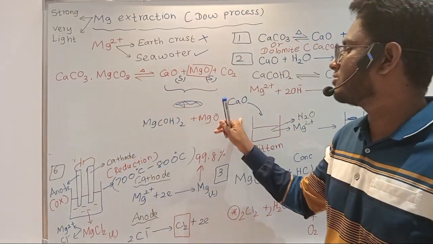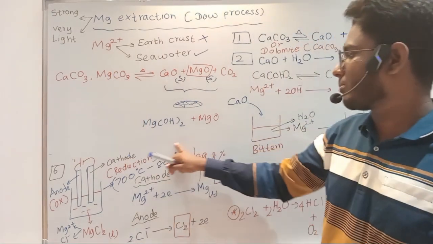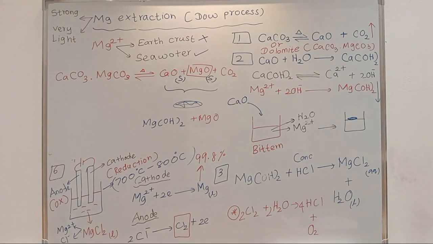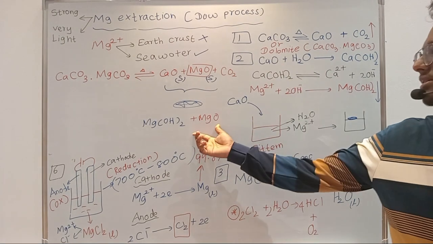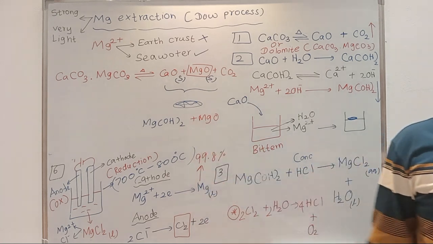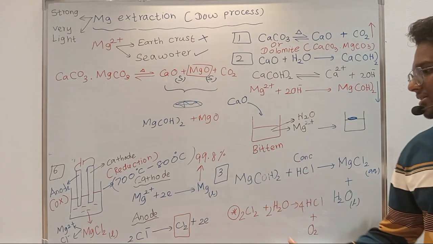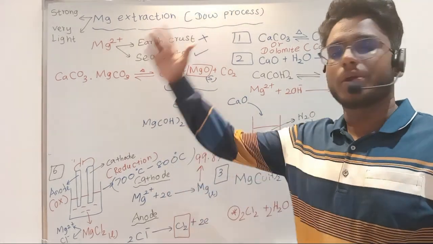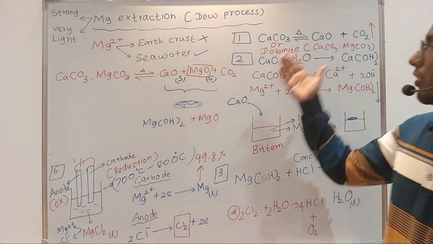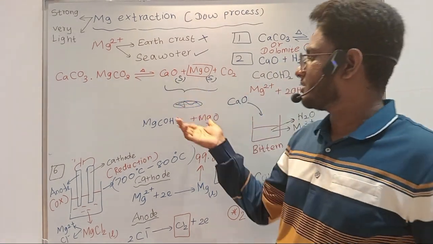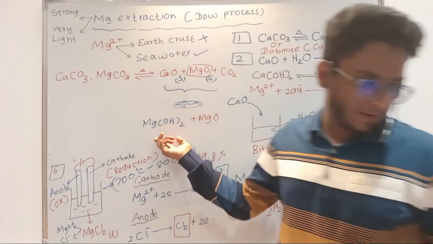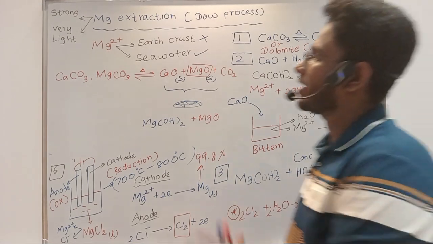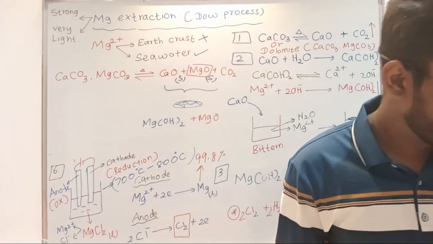So if you use dolomite, this will be a disadvantage, because you'll be having magnesium oxide along with magnesium hydroxide. This is the difference that you'll be having, magnesium oxide will be present. After that the process will be the same: the magnesium hydroxide will be filtered and you'll go with the same process, right? So if you use dolomite, these are the changes. You'll have magnesium oxide precipitating along with magnesium hydroxide. So that is the magnesium extraction process. Let's read the resource book and we'll finish it off, okay?